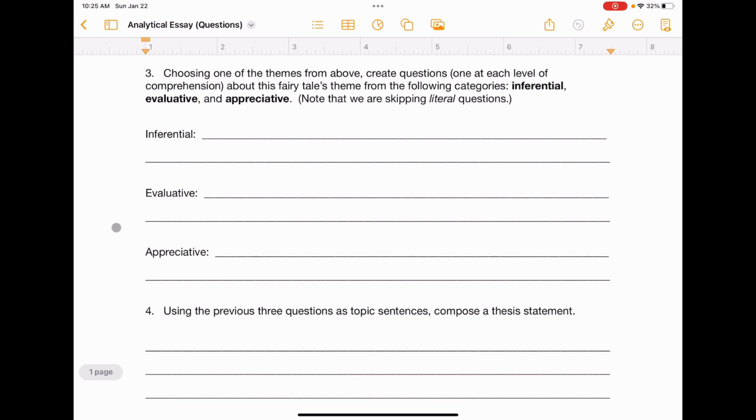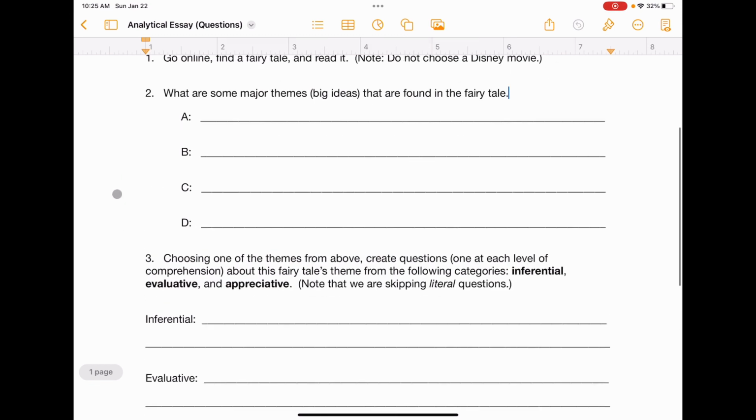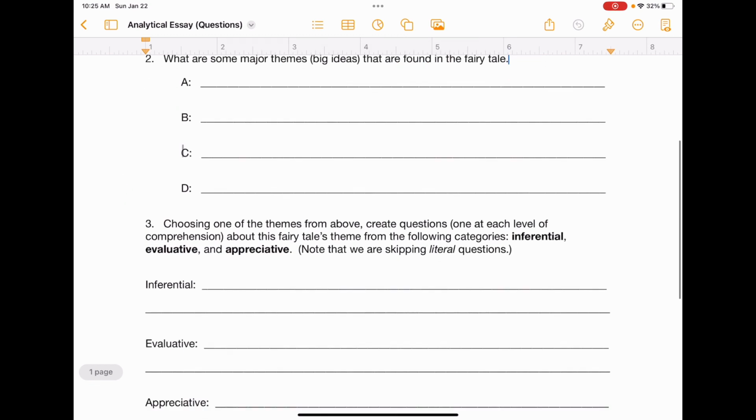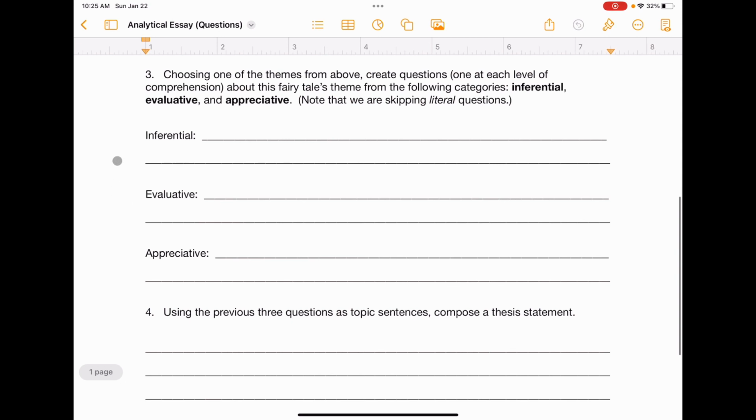So remember, when you're coming up with these 3 questions, you have one theme in mind, the one that you chose from up here. I chose independence, so independence, independence, independence. That's what I have in mind when I'm coming up with these questions. These are just questions. They're not answers, at least not yet, okay? That's coming later on. Just come up with the questions for now.